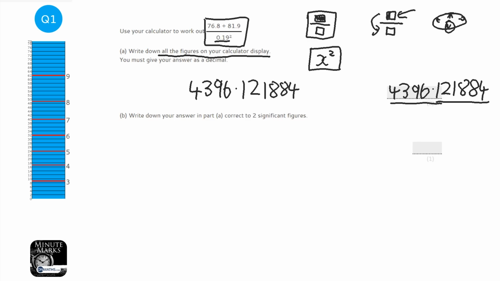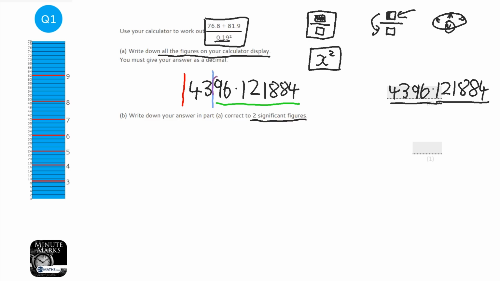Okay, so write down correct to 2 significant figures. To do 2 significant figures, we start counting at the start of the number. So I'm going to do a red line where you need to start counting. And you just count 1, 2 numbers. So the blue line is where I've stopped counting. Now, all of these numbers here are going to be reset to 0. They're going to go away. Well, not quite. Let's come to that later.